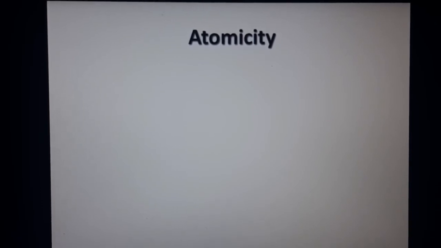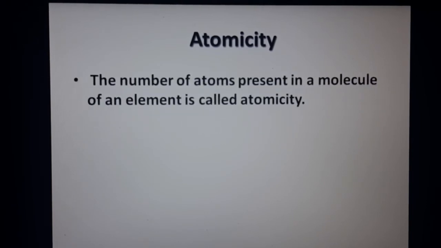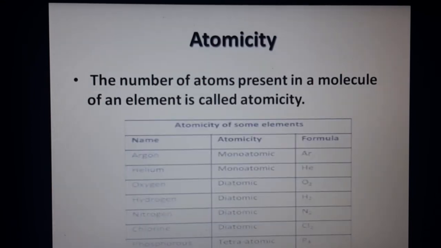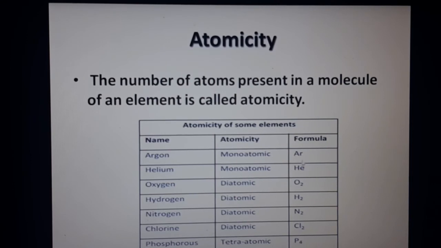The next concept is atomicity, a very important concept. In the same way as you understood in the molecule, where we represent a molecule with the number of atoms, the number of atoms present in a molecule of an element is called atomicity. Say argon. The symbol of argon is Ar. We will write Ar only. So it is monoatomic. That means it contains only one atom. If you take helium, it is represented by only one atom, so it is monoatomic.